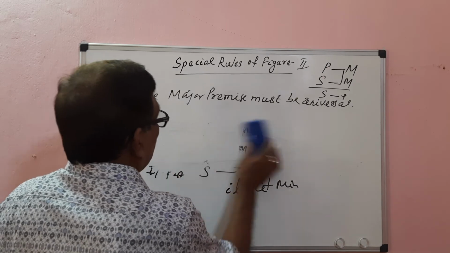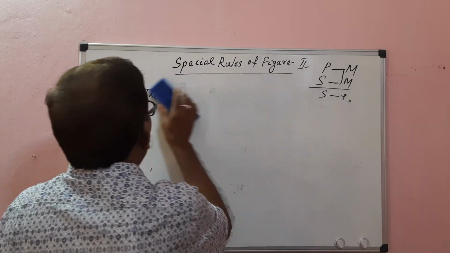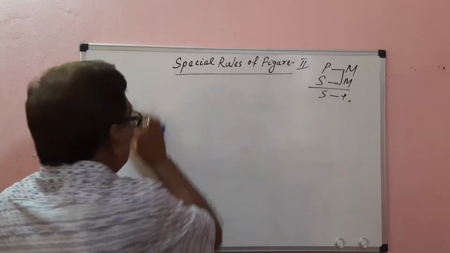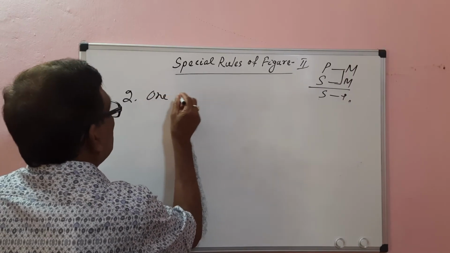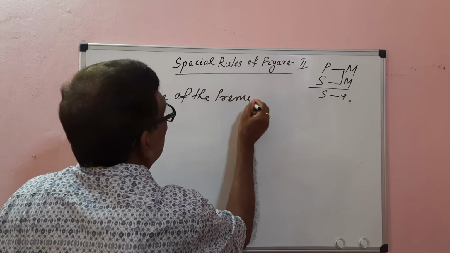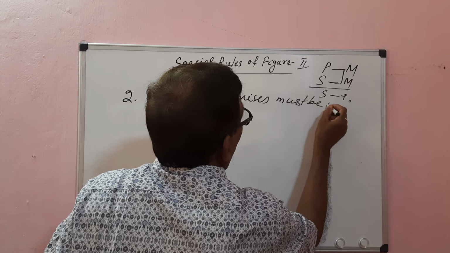Then the second rule of the second figure: one of the premises must be negative.